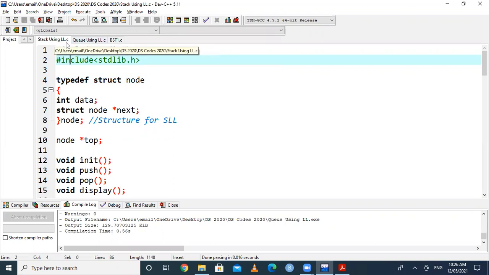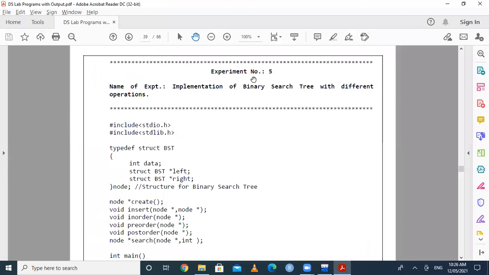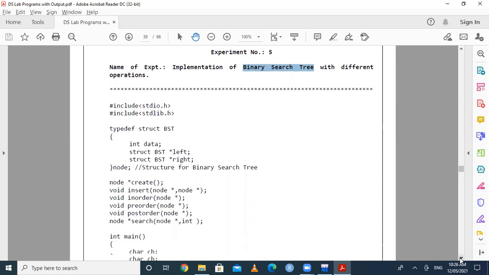So this is the program for stack using linked list and queue using linked list. Similarly, after that, we have to go for the program for a BST. BST means binary search tree. There is a type of tree called a BST, that is nothing but a binary search tree. In case of BST, we know that the values at the right side are greater than the root node, and values at the left side are smaller than the root node. So this is the condition for BST, and this is the program for BST, and we have to create a BST, as well as perform different operations on that BST.